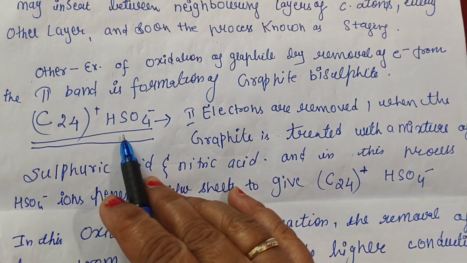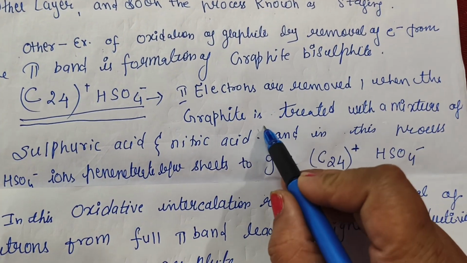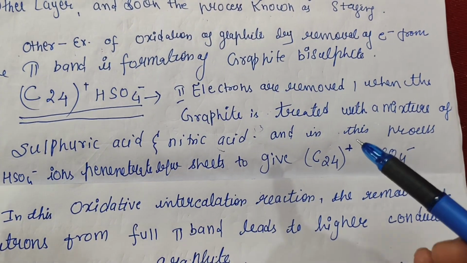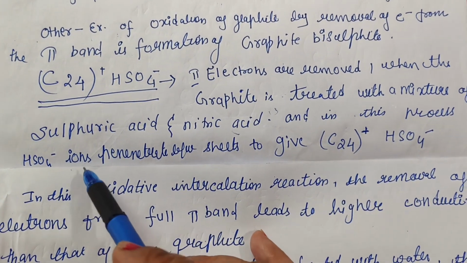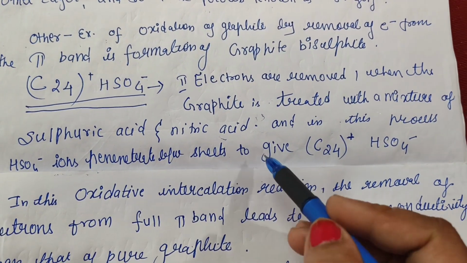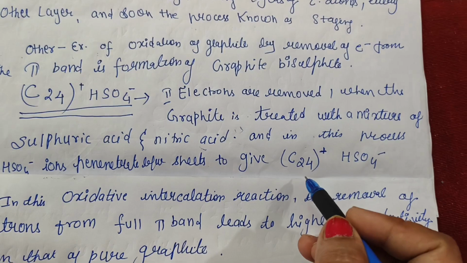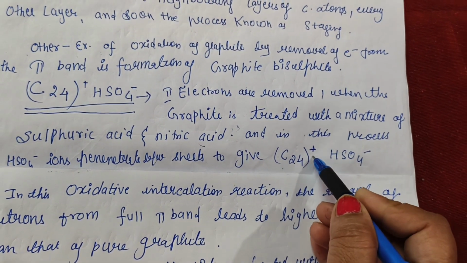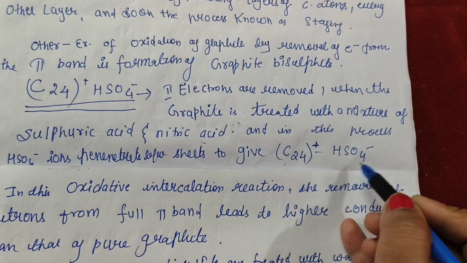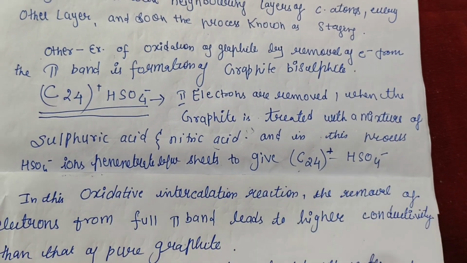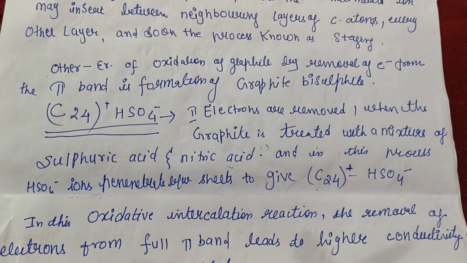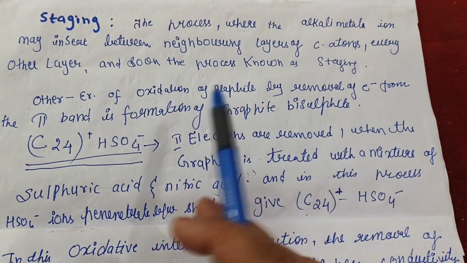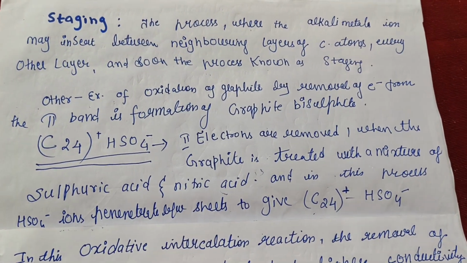Like how this process happens: pi electrons are removed when the graphite is treated with a mixture of sulfuric acid and nitric acid, and in this process the bisulfate ions penetrate between the sheets to form C24+ HSO4-. It means carbon will have the positive charge, it is giving the electron, and this will accept it, so it is having HSO4 minus. So when we study the oxidation part here, we can make graphite bisulfate, and it is also a process of stacking.